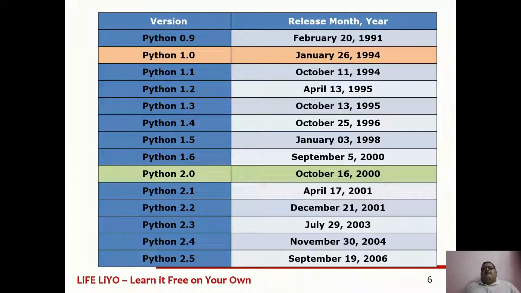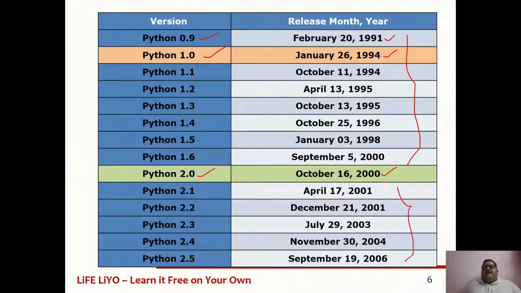The first public version released was Python 0.9 on February 20, 1991. Python 1.0 was released on January 26, 1994. If you observe, for each and every year, they are releasing a particular version with different features. In the year 2000, they released a new version called Python 2.0.